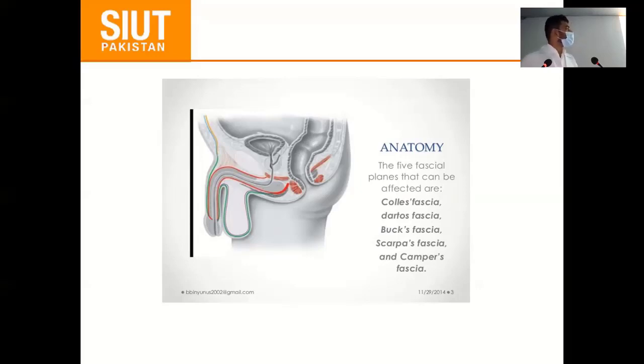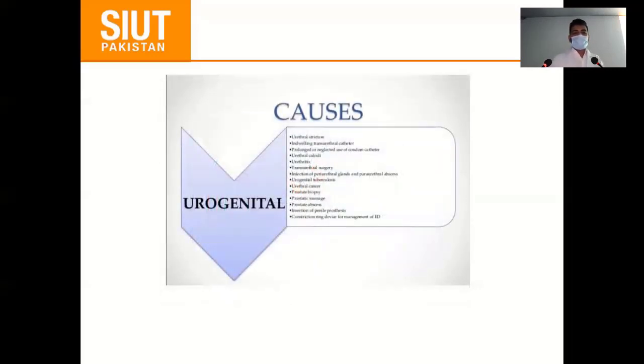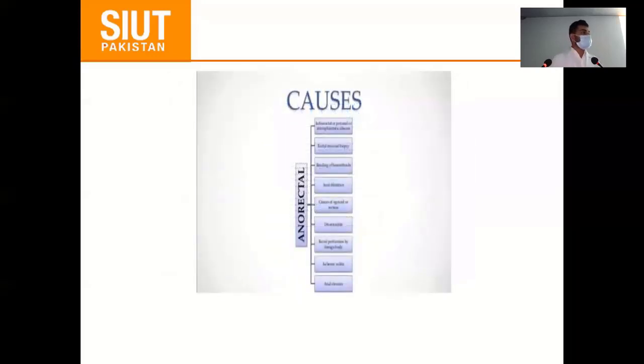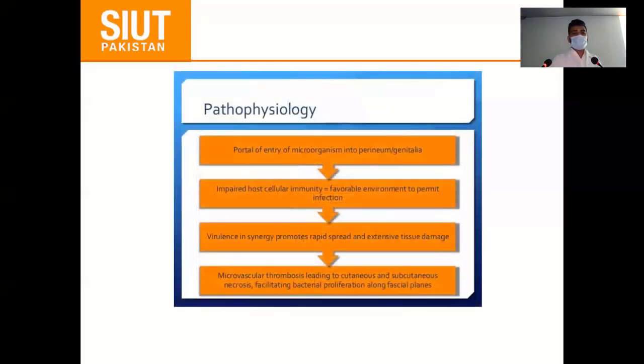That infection can spread into the buttocks or the thighs. So these facial planes are, so infection can spread through this. So it has the urogenital causes like paraphimosis, circumcision, urethral stricture, trauma, and even most common in the diabetes as well, and as well as the anorectal causes. So pathophysiology is the portal entry of microorganism into the perineum or genitalia that impaired the cellular immunity, and if environment is favorable, that permits the infections, and synergistic effects promote rapid spread and extensive tissue damage.